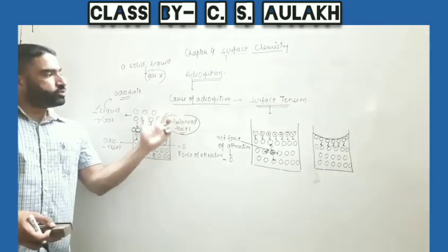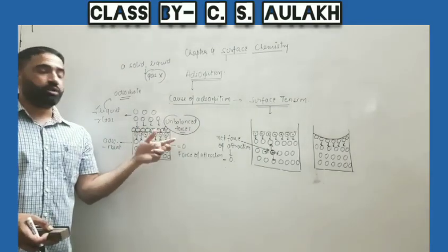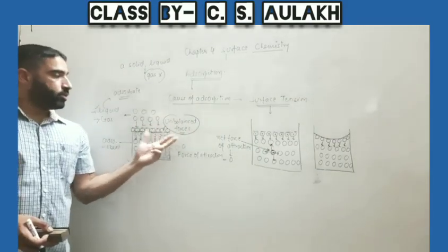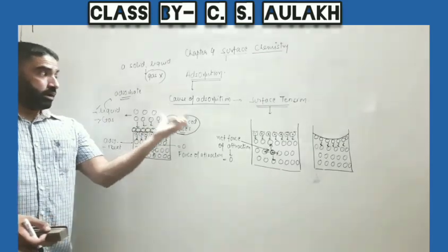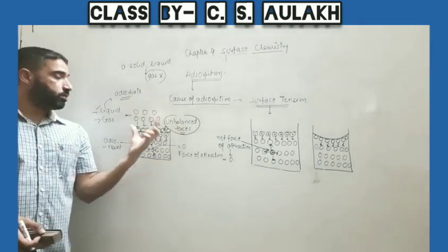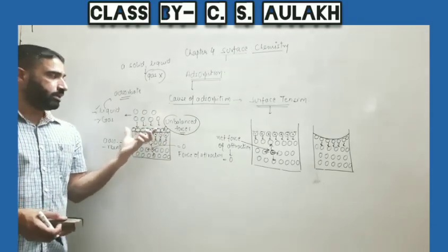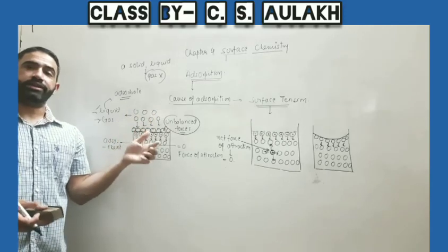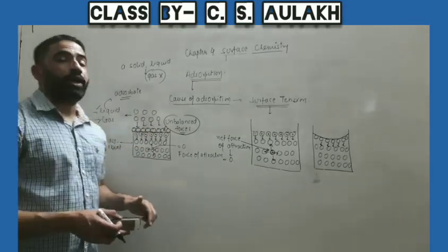The rate of adsorption we will study further. This will depend upon the nature, or we can say the value, of the unbalanced forces present over the surface of the adsorbent. So the more the magnitude of unbalanced forces over the surface of adsorbent, the faster is the rate of adsorption, and the more firmly the molecules of the adsorbate will get adsorbed over the adsorbent. So this is the cause of adsorption.